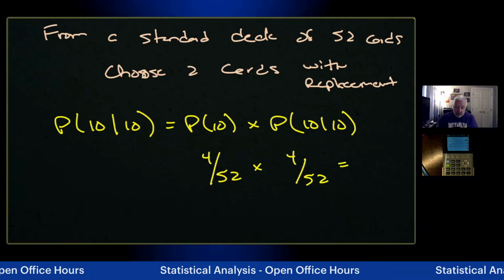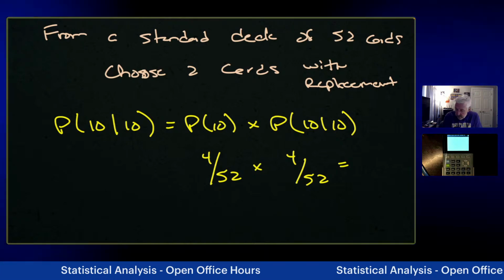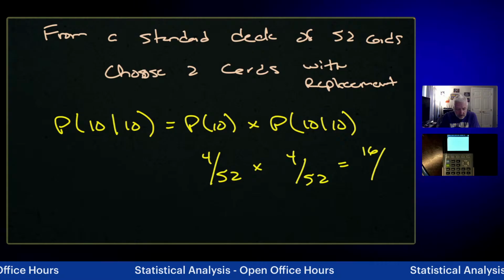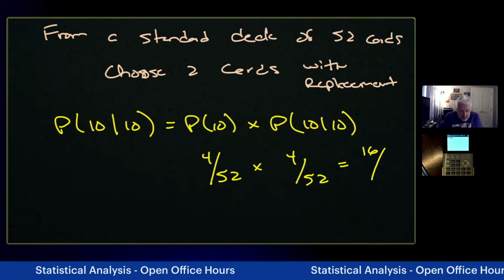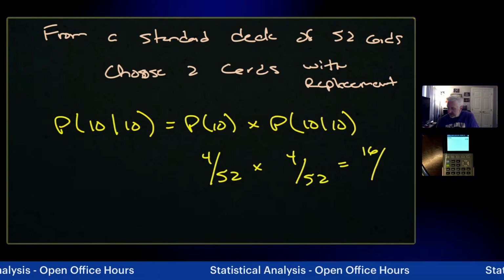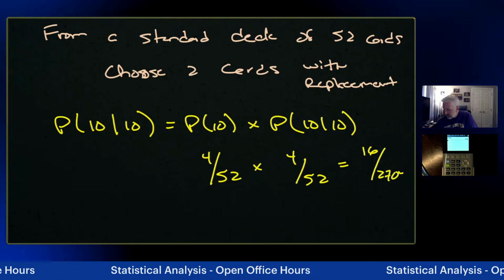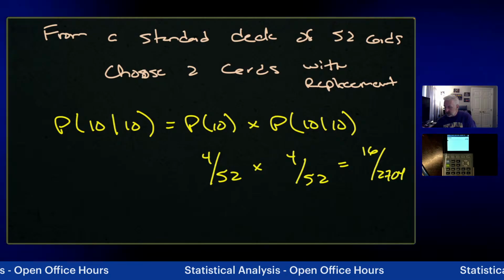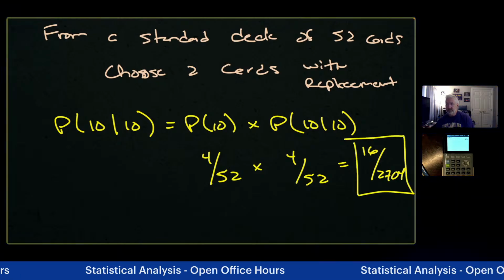Just like last night, 4 times 4 is simply 16, and 52 times 52 is 2704. That's even, so you could reduce it down, but I've run out of room, so I'm just going to leave it at that.